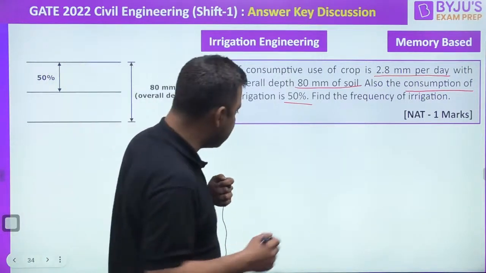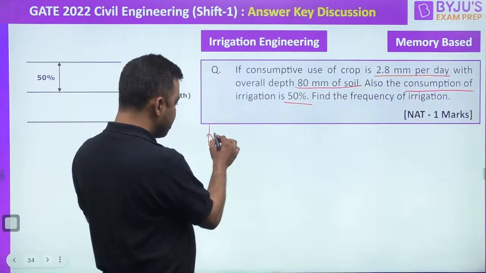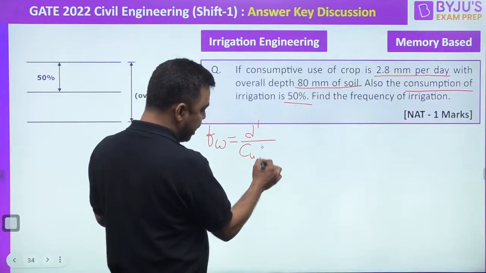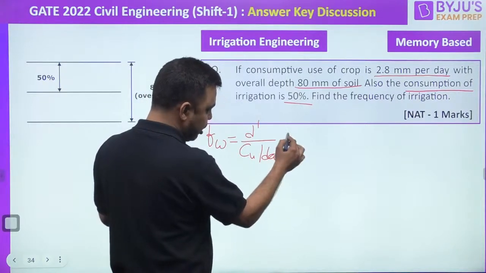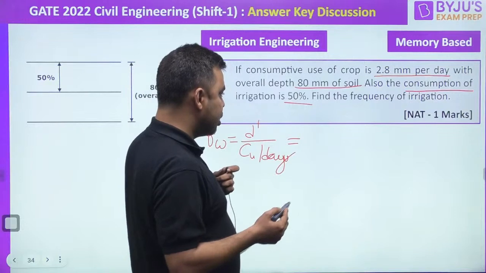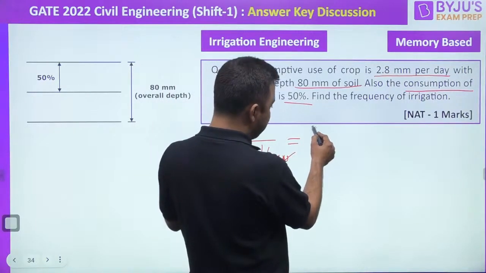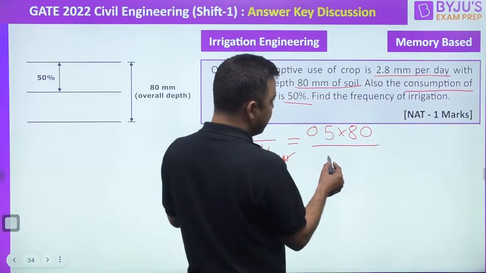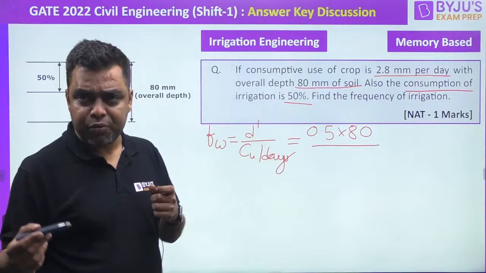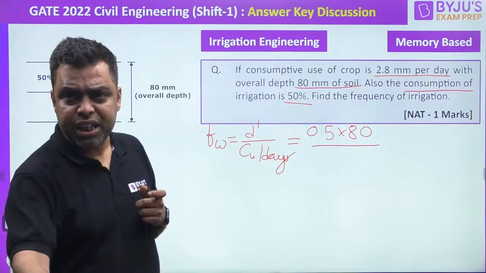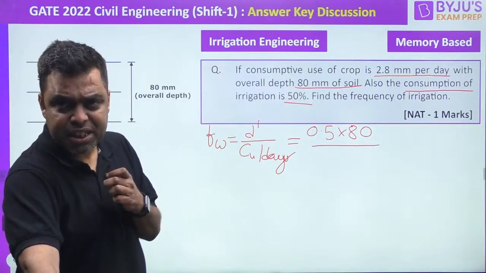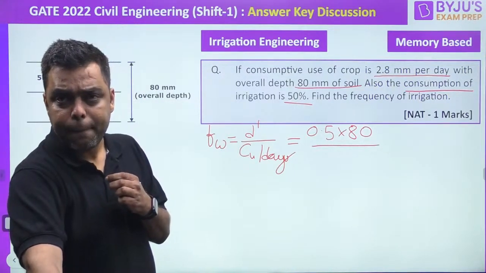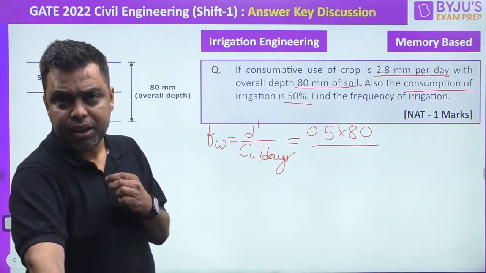Because if I take this as consumption, then I would simply put FW as D dash by CU per day. Right, that would be D dash by CU per day. So how much will be D dash? That will be 0.5 of 80 divided by CU per day. Right, we have solved many such types of questions. Okay, Jitendra ji is writing efficiency 70%. Okay, what about consumption? Can you please guide me about the consumption?